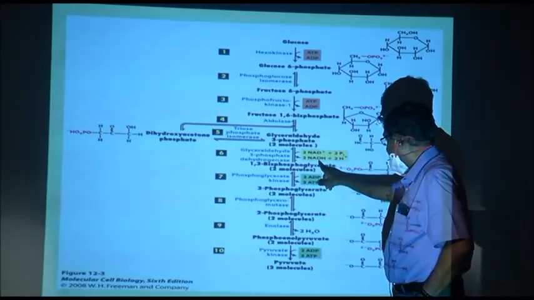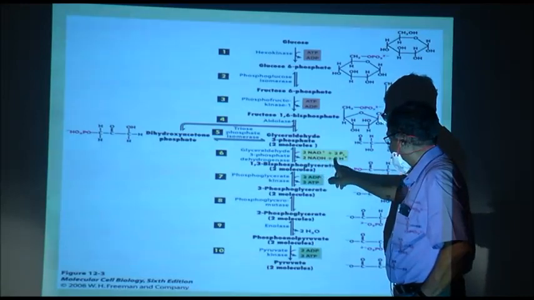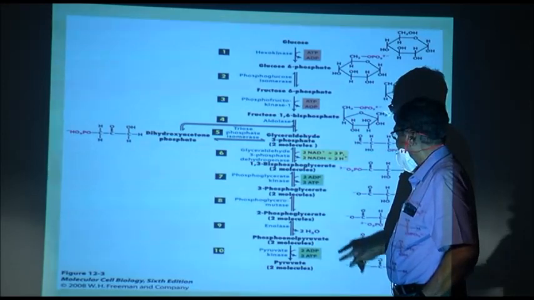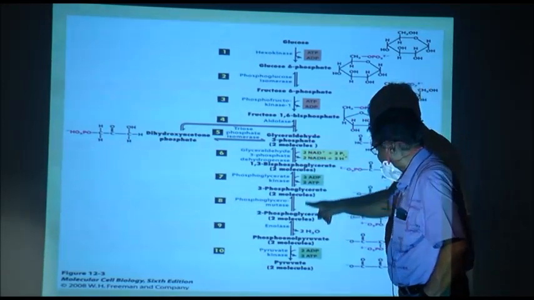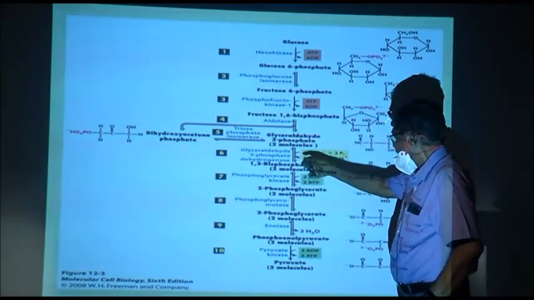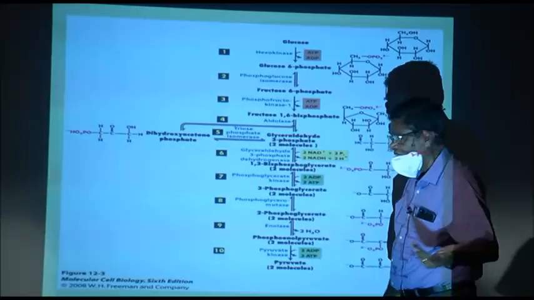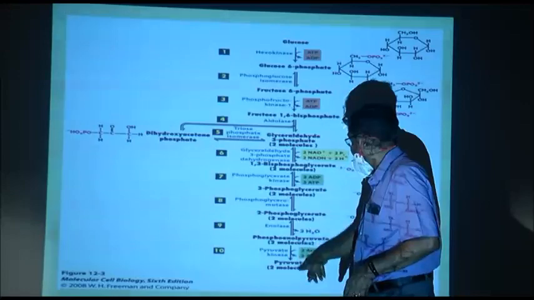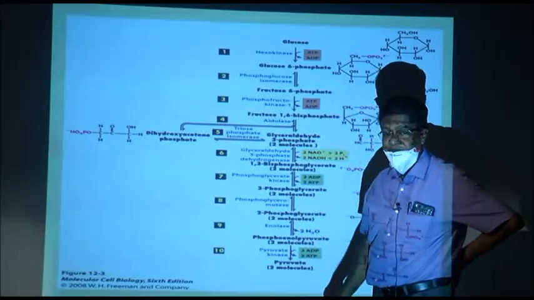Now, it forms NADH plus H plus. Here everywhere 2 is written because it refers to 2 molecules, but you can also write 1 NAD if you are dealing with 1 glyceraldehyde 3 phosphate.